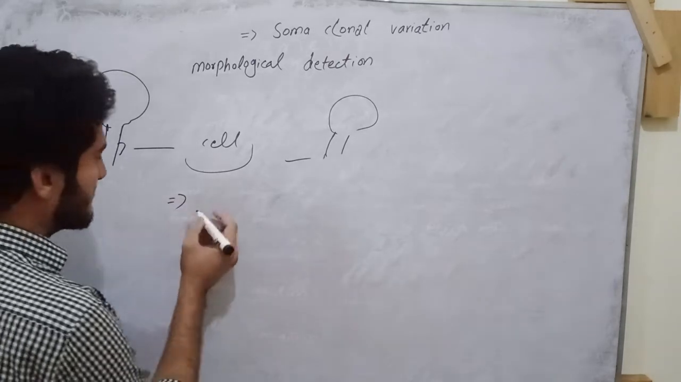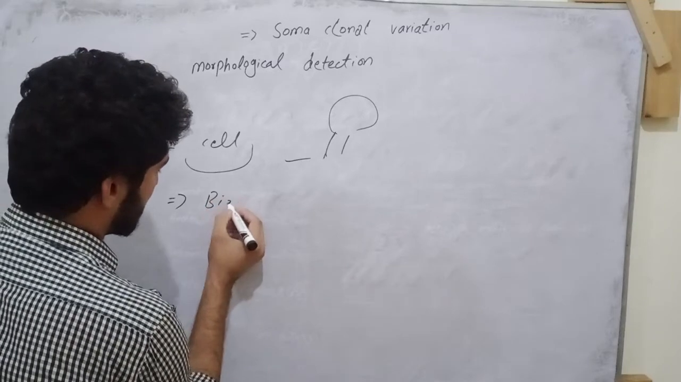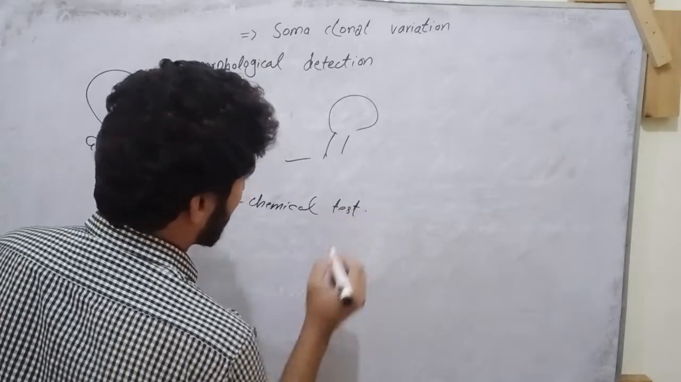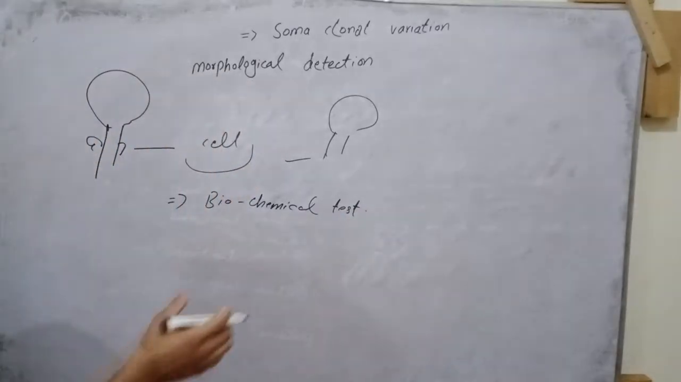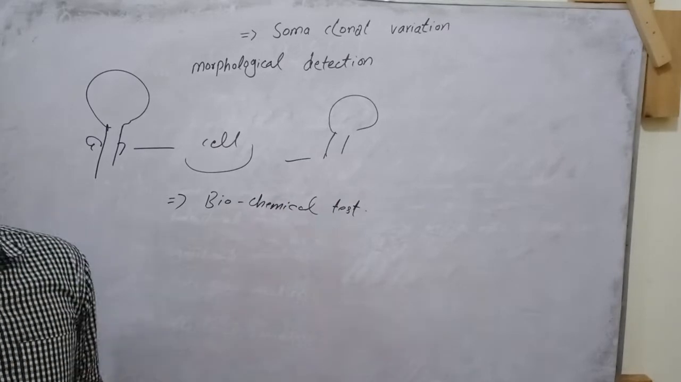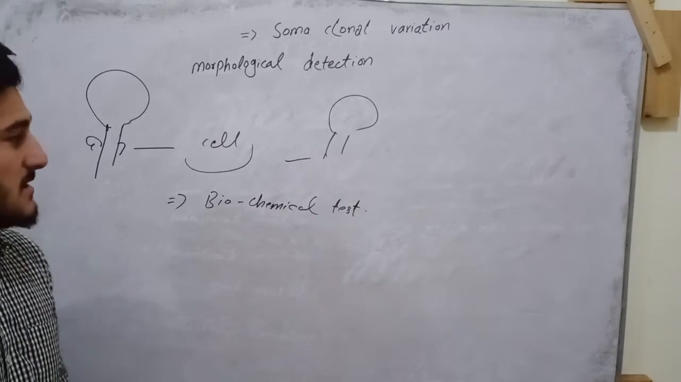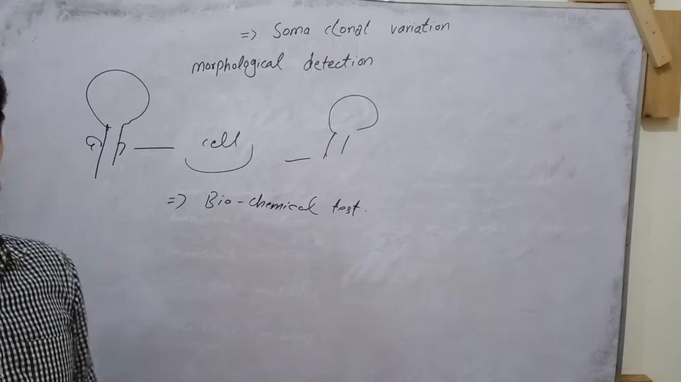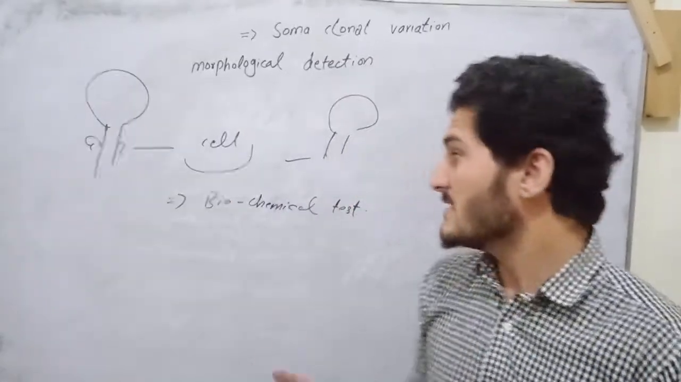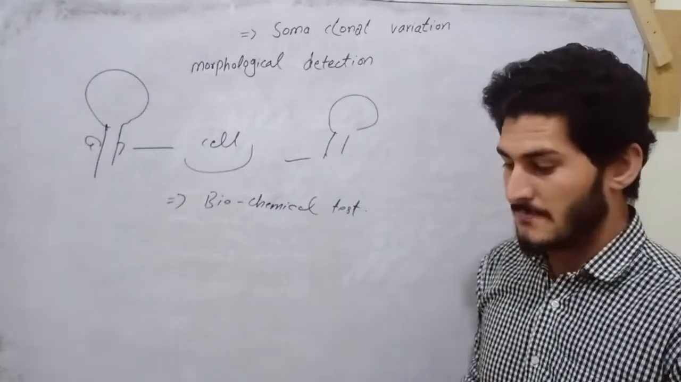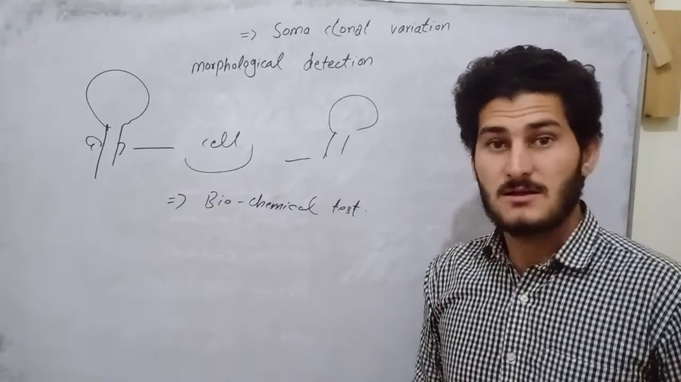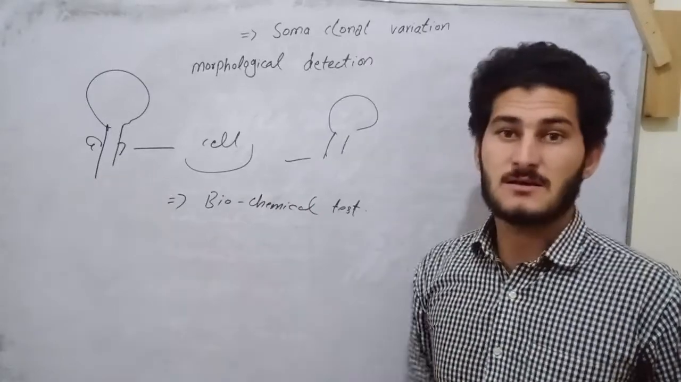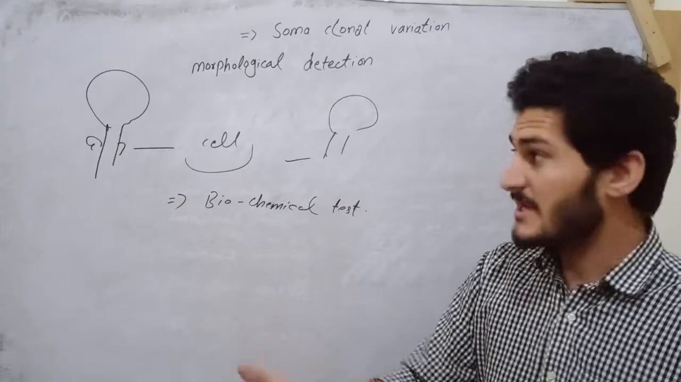Now the second one is the biochemical test. We do different types of tests on this plant, like checking the concentration of carotenoids, chlorophyll or anthocyanin, which are basically the plant pigments, color pigments. We check the concentration of these plant pigments and compare with the main plant from which we took cells.